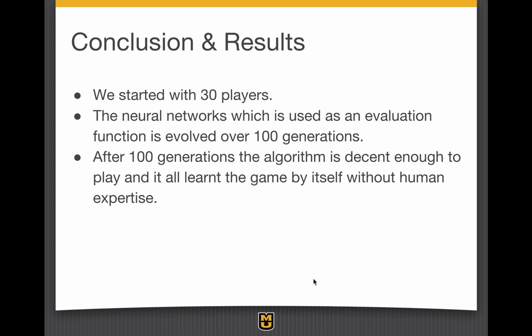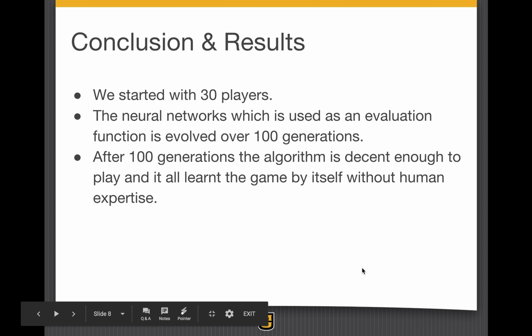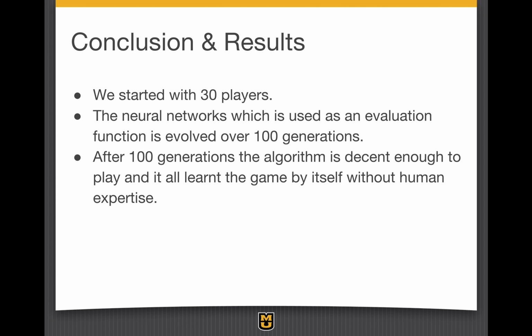And in conclusion, we started with 30 players. The neural network, which is used as an evaluation function, is evolved over 100 generations. After 100 generations, the algorithm is decent enough to play, and it learns the game by itself without human expertise.